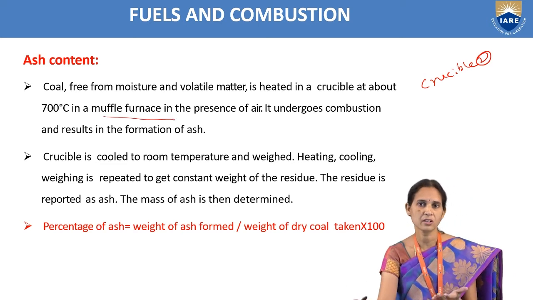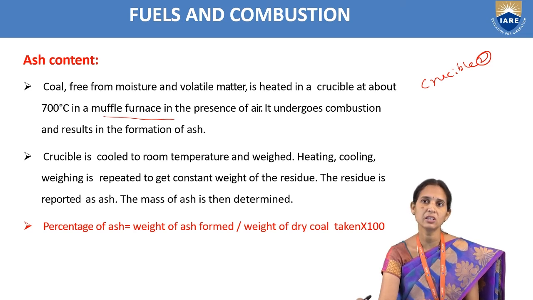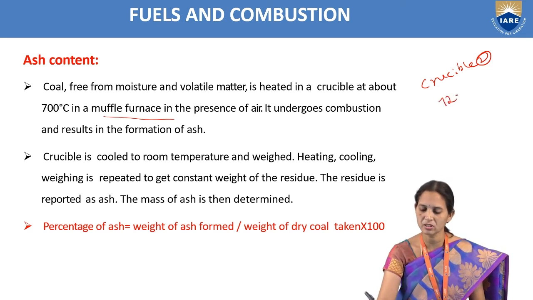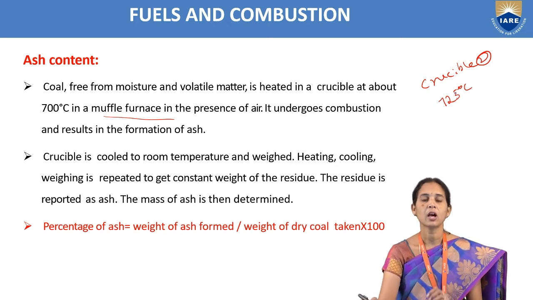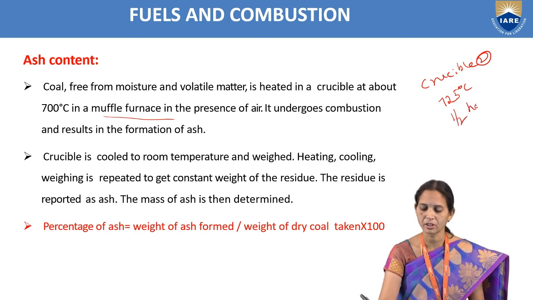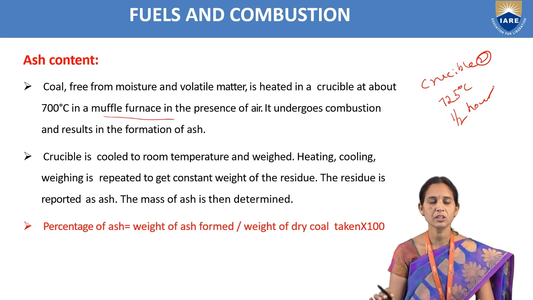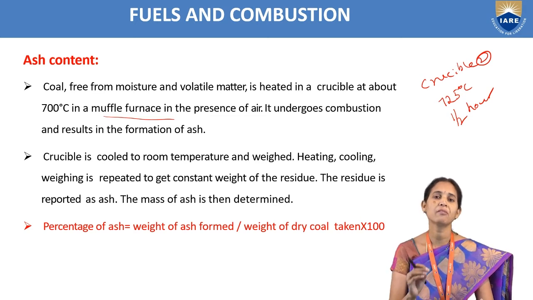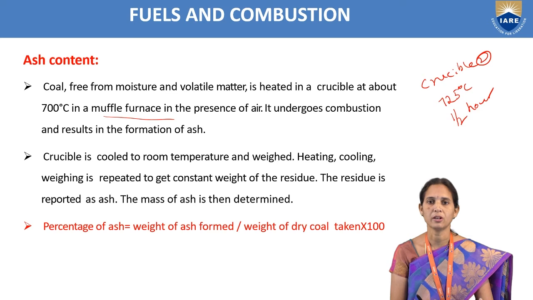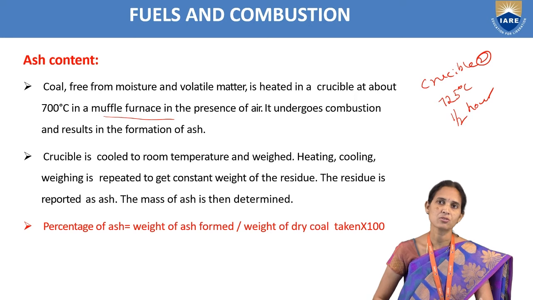We maintain the temperature at 700 degrees centigrade, or we can maintain 725 degrees centigrade, and we have to maintain the time exactly half an hour. After completing half an hour, we take out the crucible with the coal sample, cool it in a desiccator, and then take the weight. So percentage of ash is equal to weight of ash formed, or weight of residue left in the crucible, by weight of coal sample taken into 100. In that way we can determine percentage of ash content.